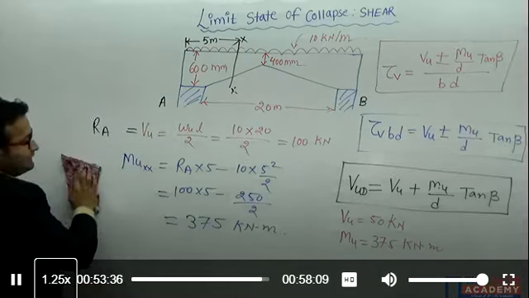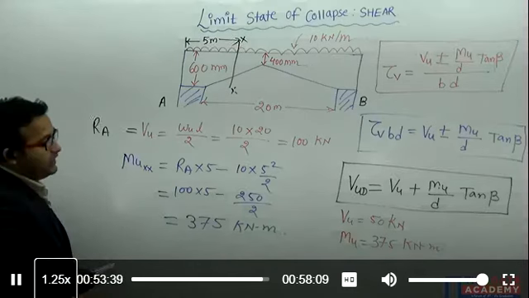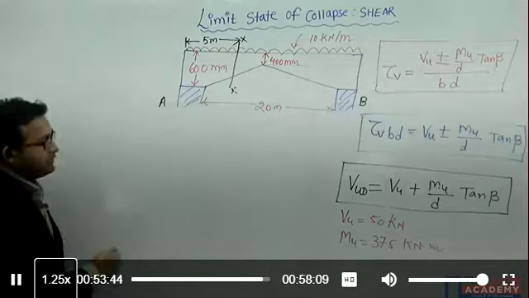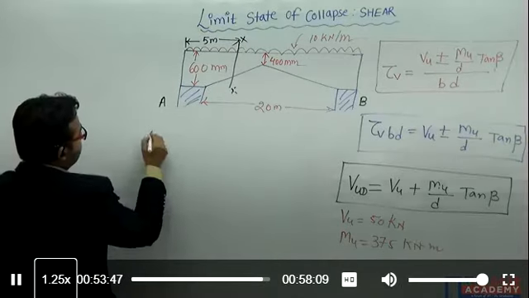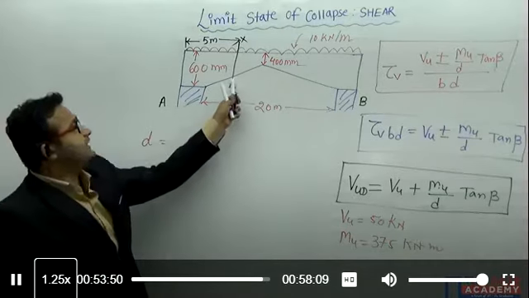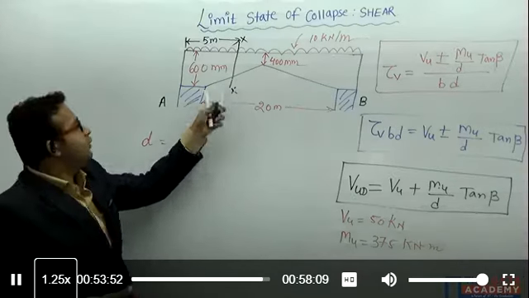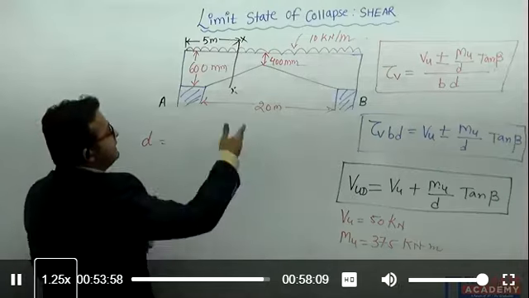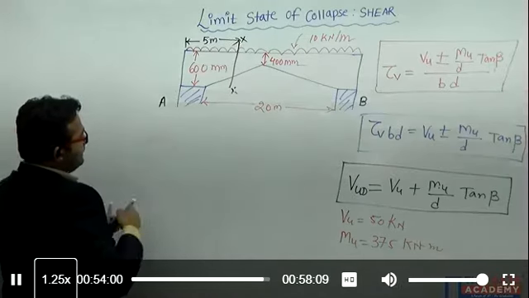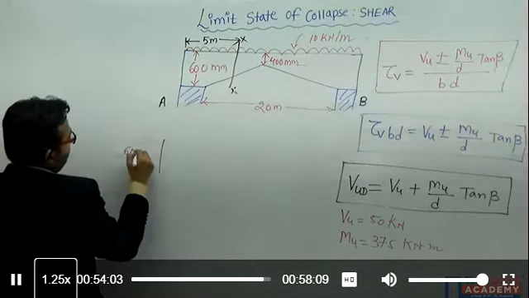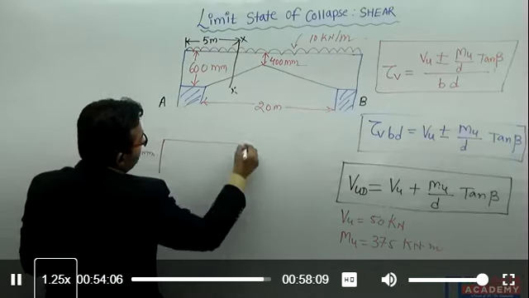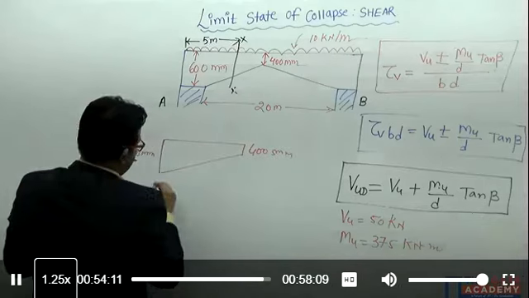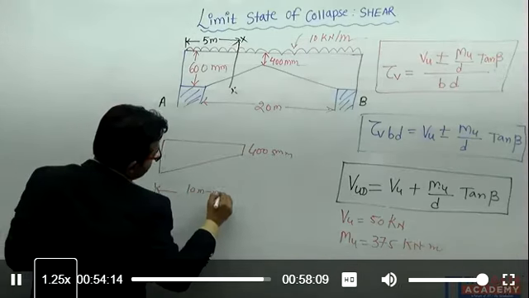Now we have calculated the value of MU also. Let's calculate the value of D. Again interpolation we can do, or simply you can say the total span is 20 meter. Here you see the total available depth is 600 mm, and somewhere here it is 400 mm at the 10 meter distance.